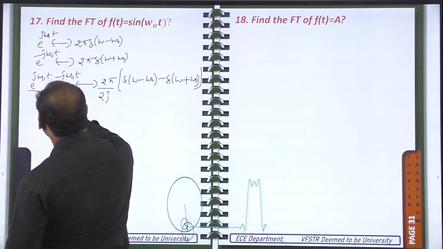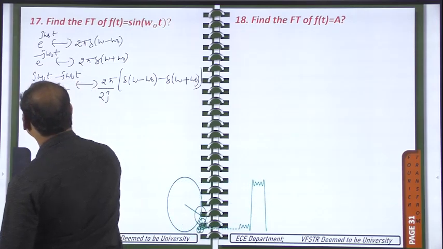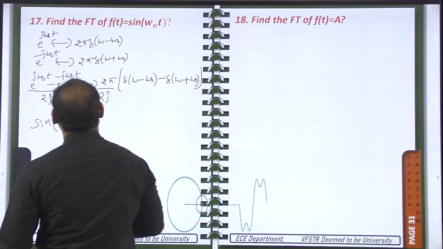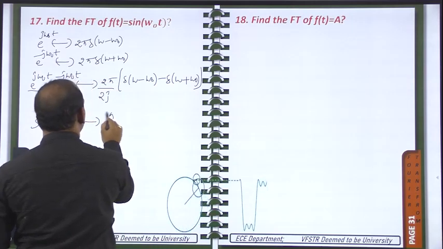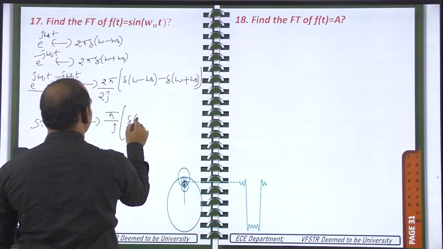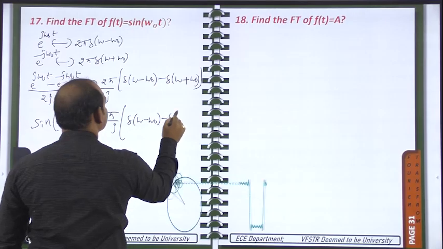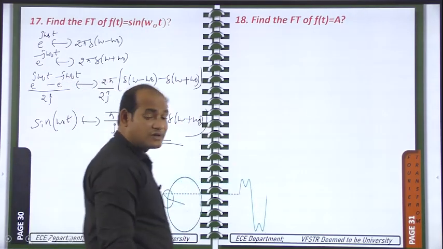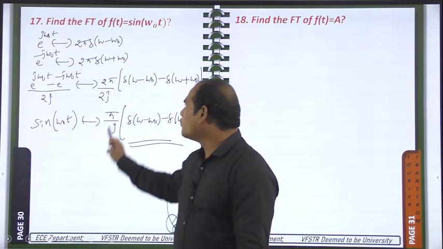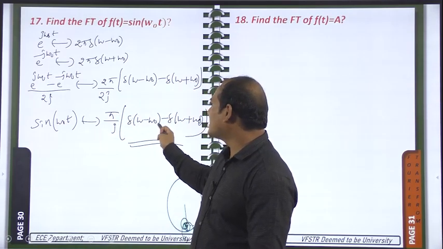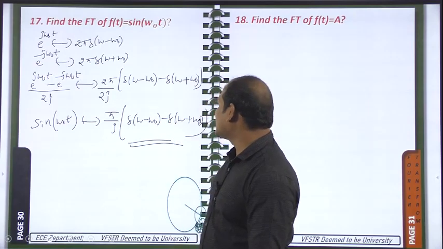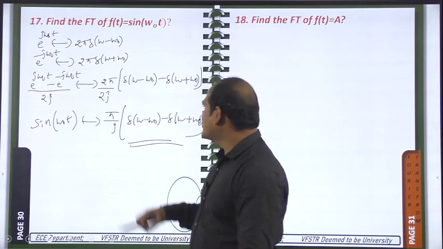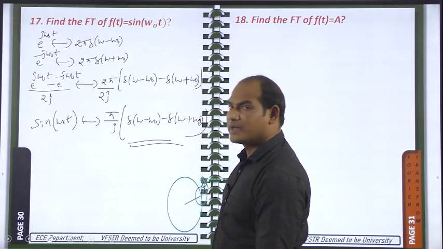So e power j theta minus e power minus j theta by 2j, that is equal to sin theta, sin of omega naught t. So it is having the Fourier transform, 2 will be cancelled. You will have pi by j del of omega minus omega naught minus del of omega plus omega naught. This is the Fourier transform for sin omega naught t. For cos omega naught t, what is the Fourier transform? Only pi is there. Pi into del of omega minus omega naught, plus will come del of omega plus omega naught. And sin omega naught t means pi by j del of omega minus omega naught, here minus will come del of omega plus omega naught.